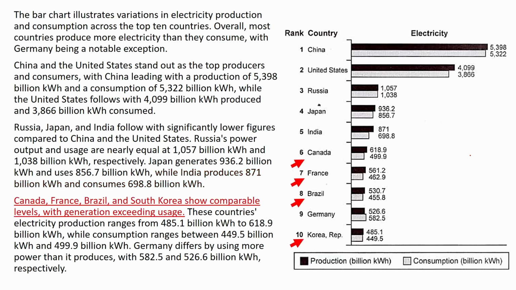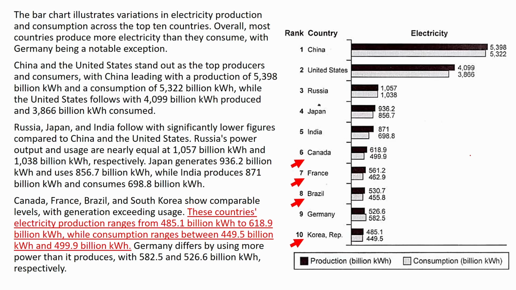Now we get to the last group: Canada, France, Brazil, Korea, and also Germany. Canada, France, Brazil, and South Korea show comparable levels with generation exceeding usage. So I gave a brief introduction of what happens in this group. Now I need to get to the details. But remember, we said we should summarize, right? So instead of mentioning all of these numbers one by one for the last group, I just put them together and use the words ranges from or ranges between.